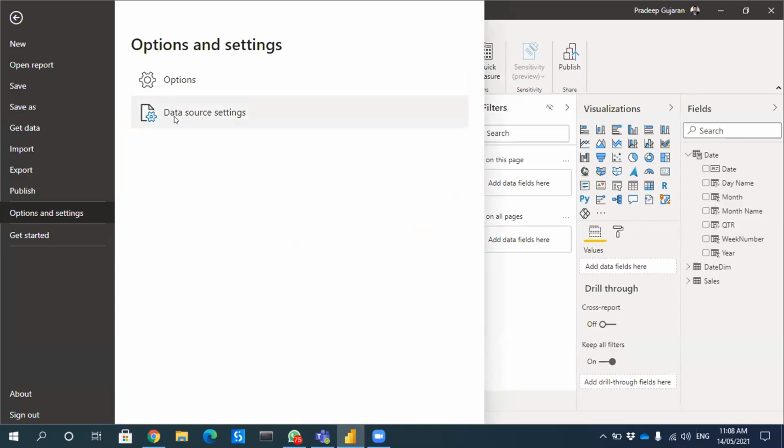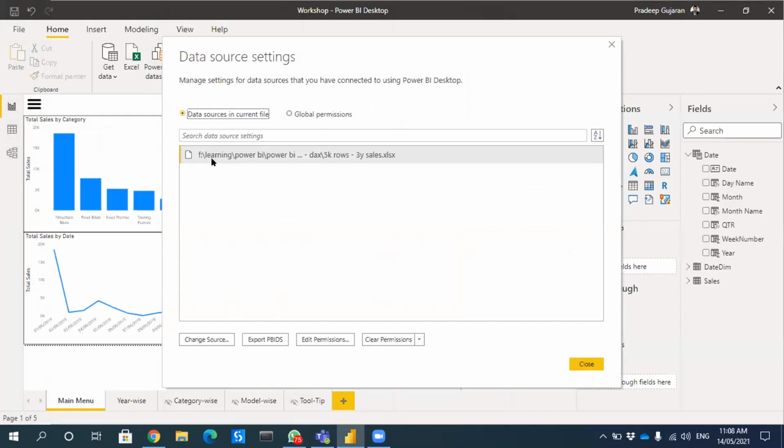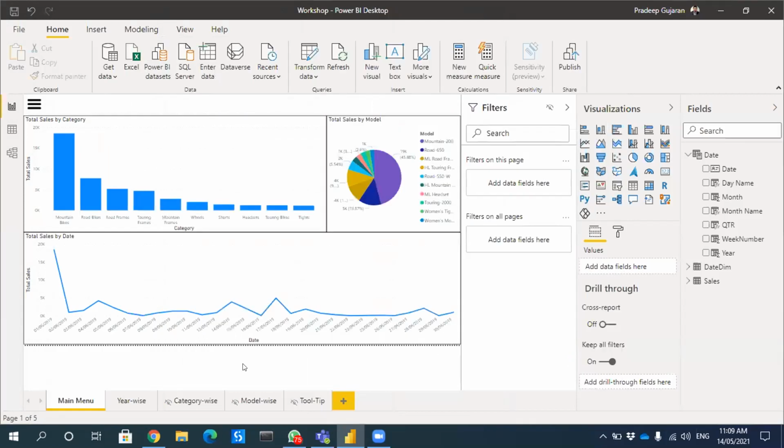So once you open, you have to change the data source. The data source is actually this file, 5K rows, 3-year sales. And disclaimer: this data is not mine. This data is shared by our erstwhile trainer Rishabh Pugalia. So we are using this data for our practice. So what I will do, I will share the data with you.